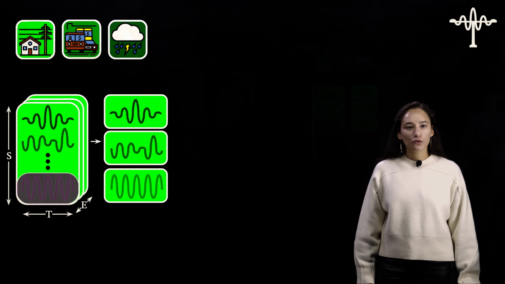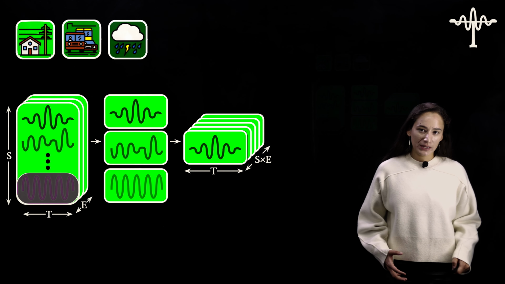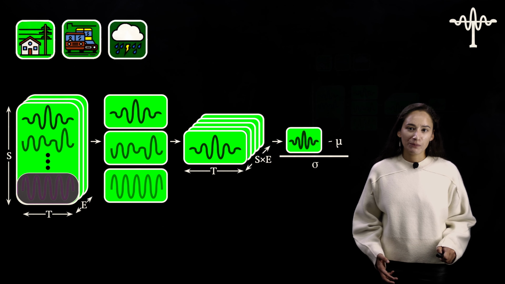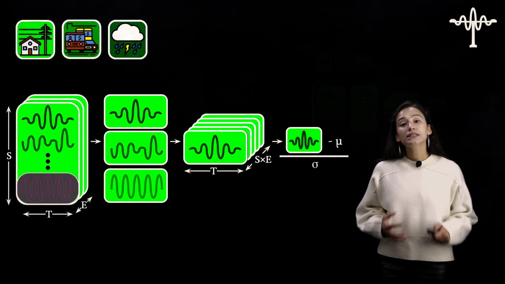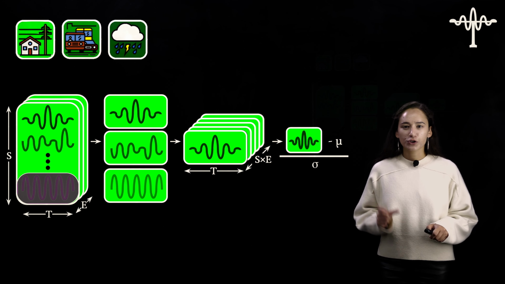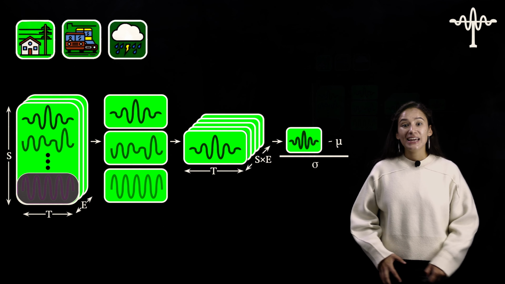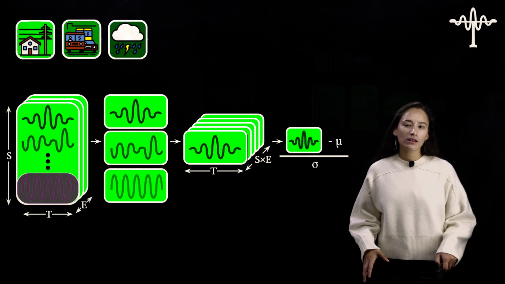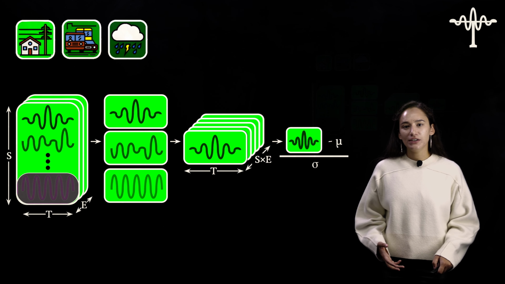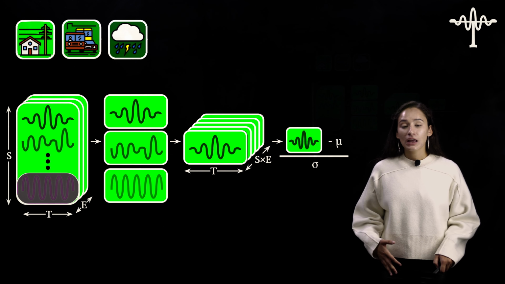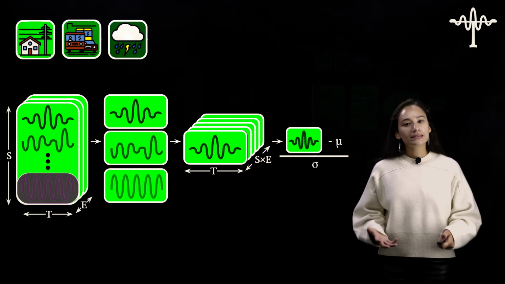So because we want to train in this generalist way, we're going to apply the VQVAE across this time dimension. All that means is that I'm going to reorganize my data such that it's T by S by E. Another important piece that we have to apply is some normalization. For each example, we're going to subtract the mean and divide by the standard deviation. What this enables us to do is actually separate the notion of waveform and scale. And so we're going to learn these codebooks in this waveform space that's scale independent. And if we care about incorporating scale, we can reintroduce that mean and standard deviation later in our downstream modeling.